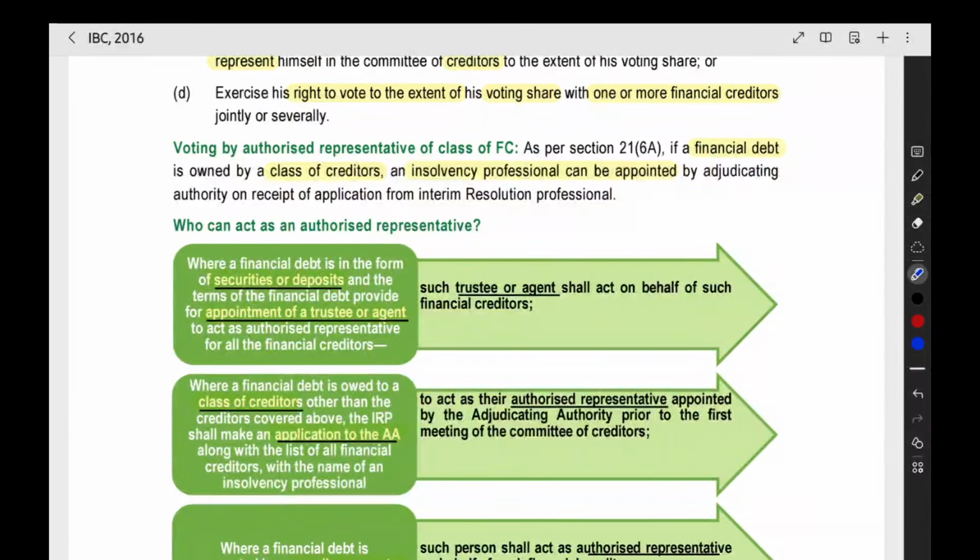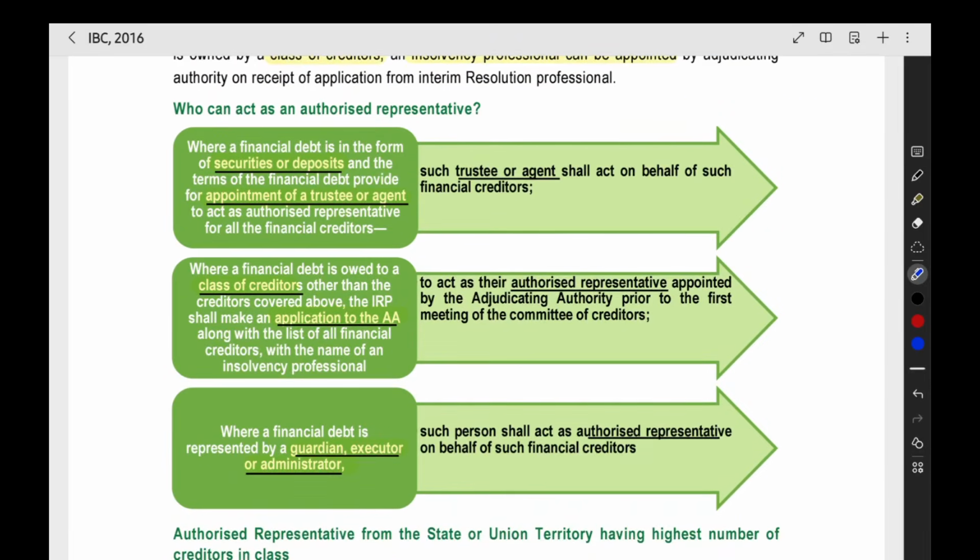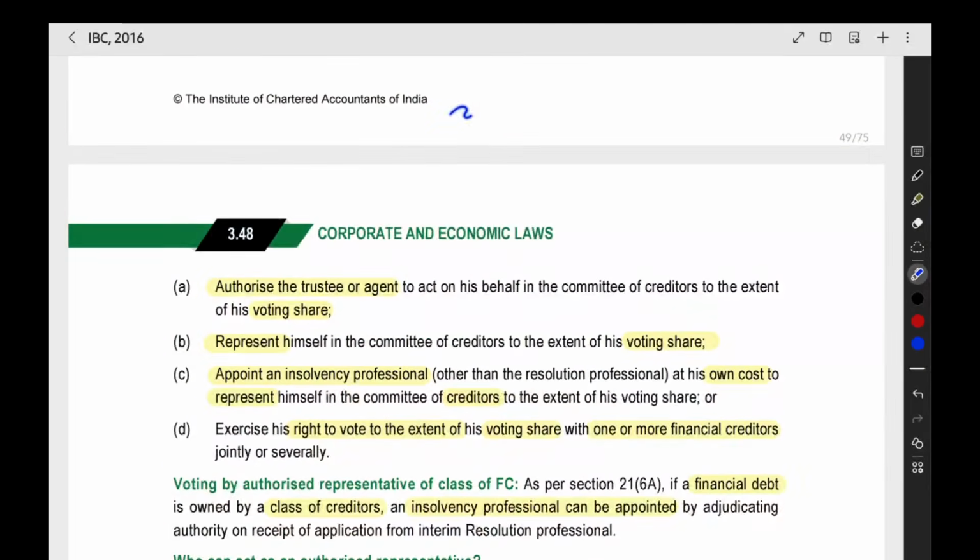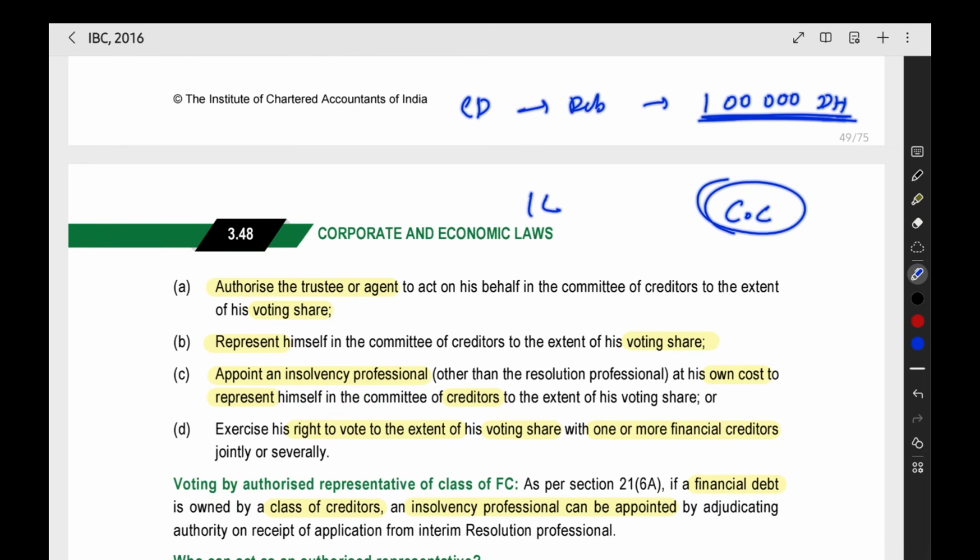Now the next thing, in some cases we can appoint the authorized representative that I have told. Now we can see what are all the cases. Now the company, the corporate debtor has given debentures and we are having 1 lakh debenture holders. We cannot combine all these people in the committee of creditors. We cannot have 1 lakh members in the committee of creditors. That is not possible. So for all these people we will appoint one authorized representative.